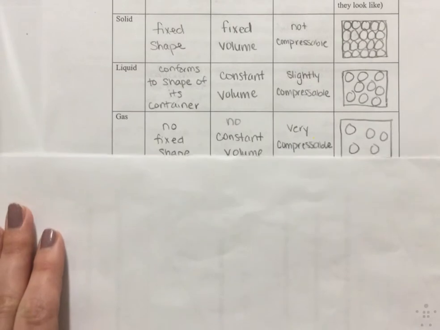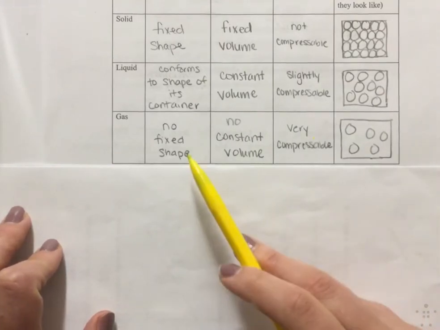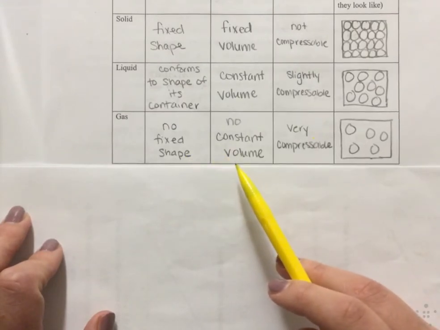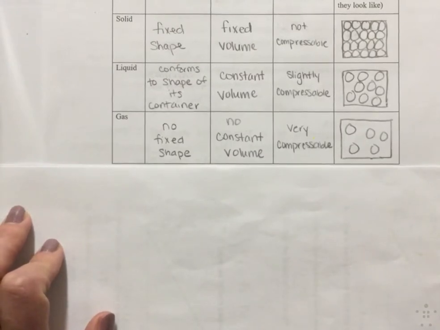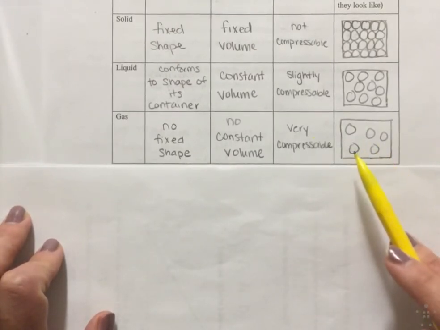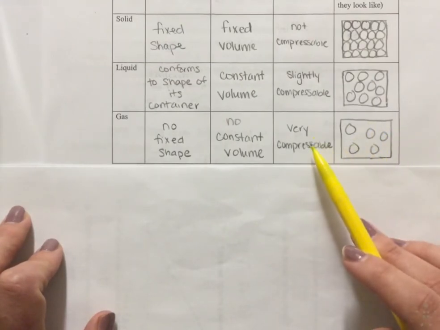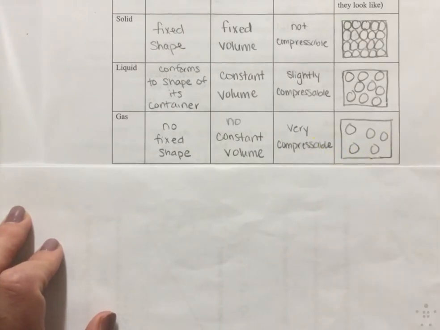The next one is a gas. Now, remember, gases are gaseous forms at room temperature, all right? Gases have no fixed shape or volume. This is very important to remember. They also have no constant volume. They have the ability to move around freely. Remember, they're a bouncy ball that never loses momentum, okay? In our particle diagram, they move around very fast, and there's so much space in between them, which makes gases easily compressible. So much space, easily compressible.